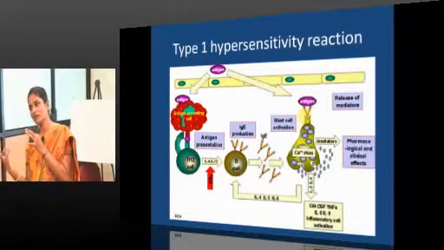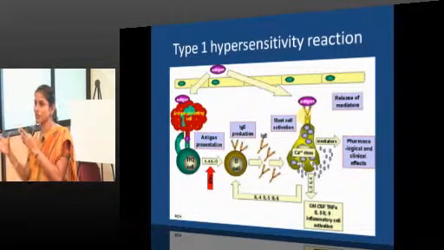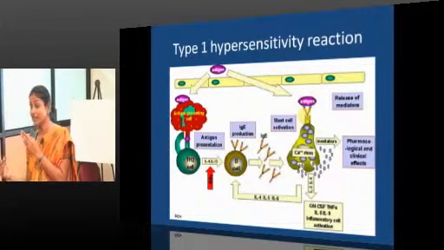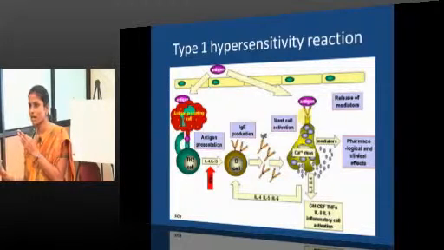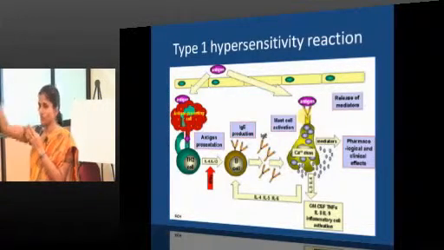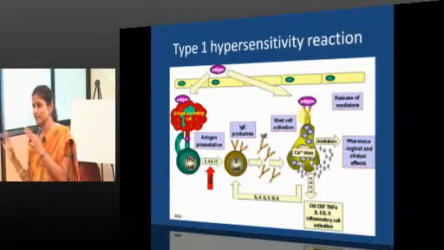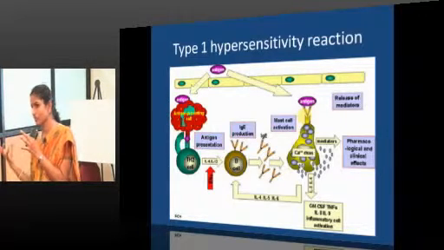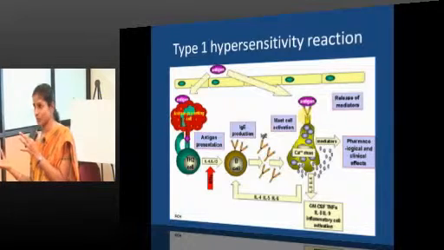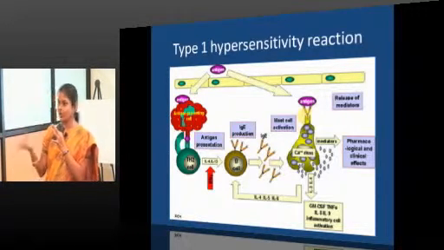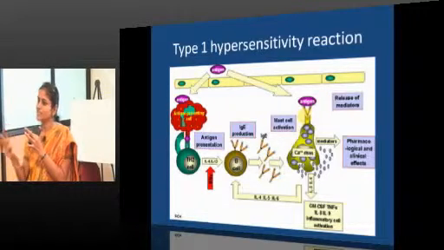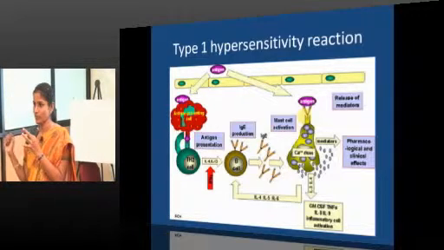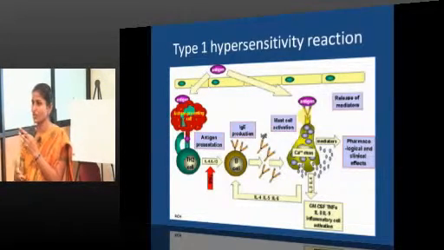So, all these vascular events are taken care of by the immediately released vasoactive amines, and soon they can't sustain the response for such a long time. So, soon this will be taken care of by cell derived mediators. What are they? Arachidonic acid metabolites. It goes back to the inflammation chapter. You have to just recollect this. Then they will take care of the events. Eosinophils will contribute maximum to the cell damage by way of major basic protein. That will cause tissue damage. That is why eosinophilia will result in tissue damage. So, mucosal ulceration and destruction will happen.